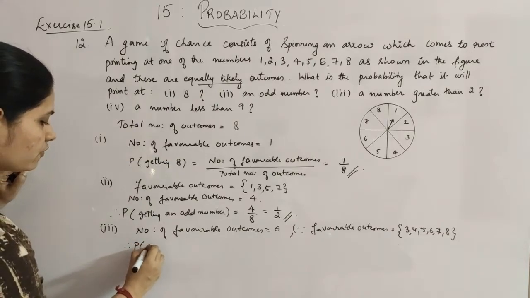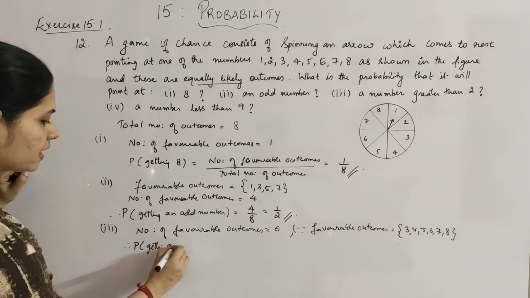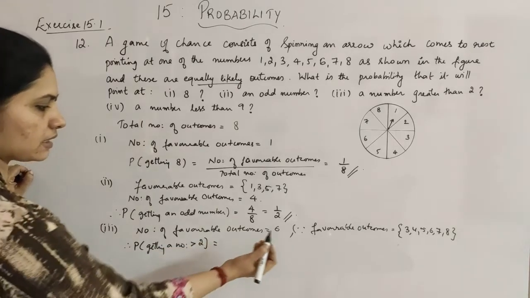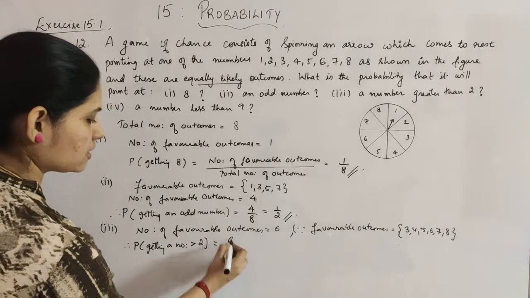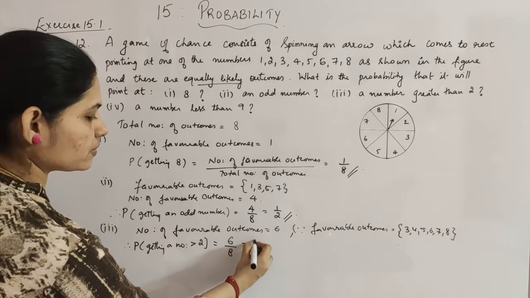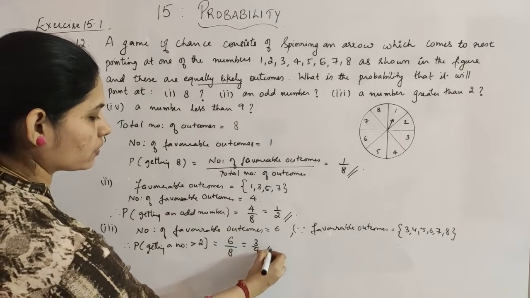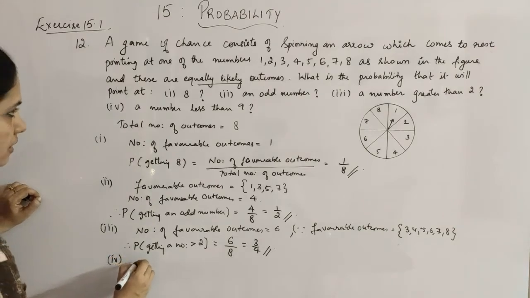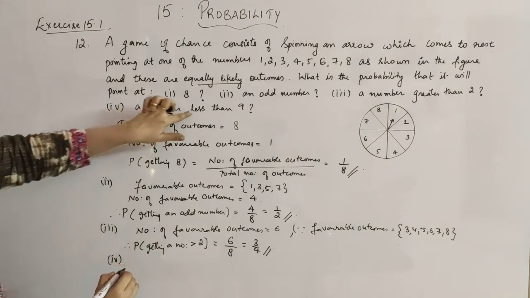Therefore, the probability of getting a number which is greater than 2 will be the number of favorable outcomes, which is 6, divided by the total number of outcomes, which is 8. So you will get it to be 3 by 4. Okay, so the fourth subdivision is a number which is less than 9.